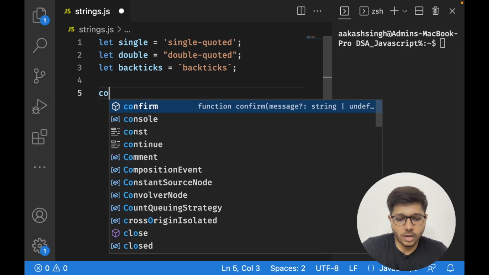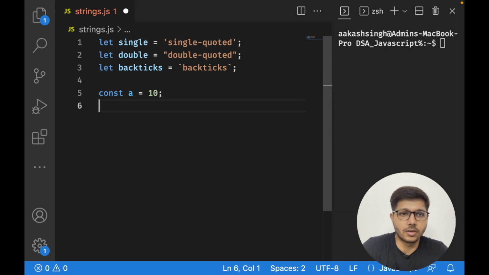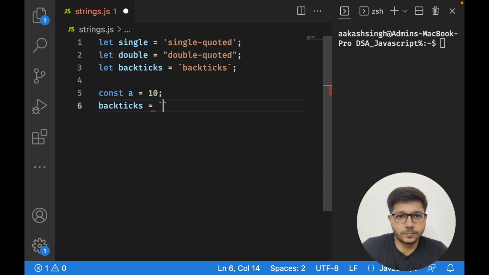For example, you have a variable, suppose a is equal to 10. In backticks you can write my value something like this, put a dollar sign and then curly braces, and inside these curly braces you can put any JavaScript expression that you want. It can be a function call, it can be a variable.